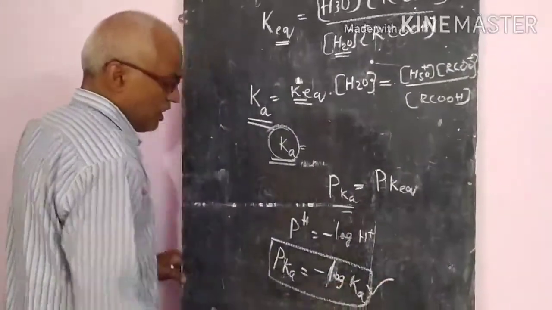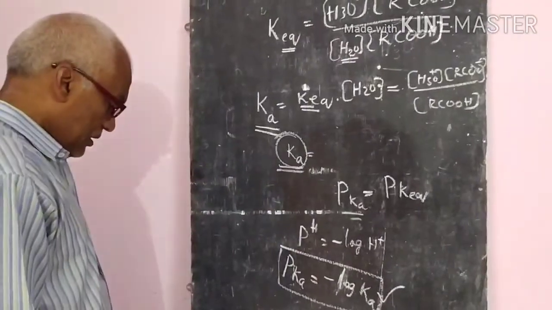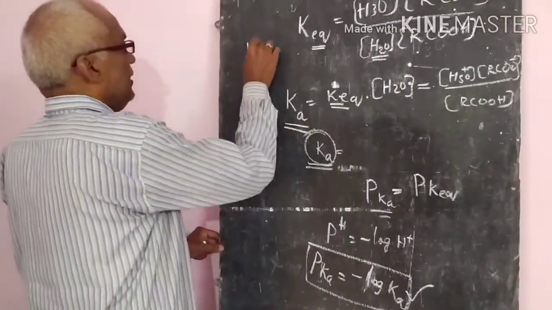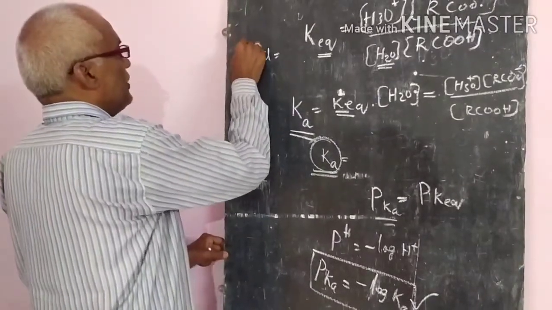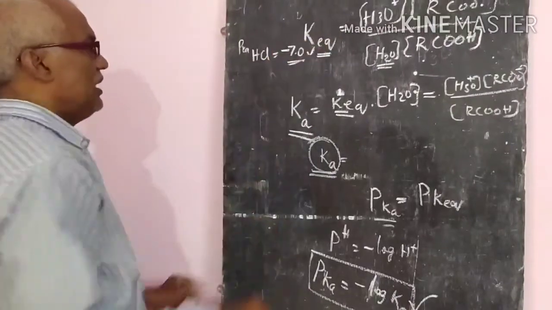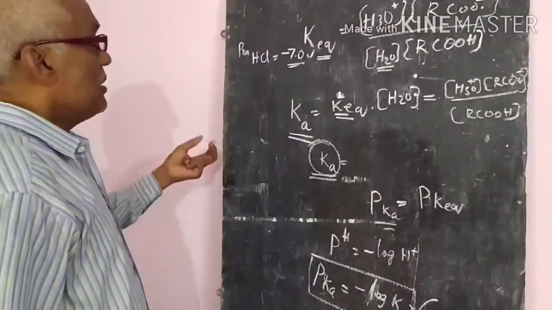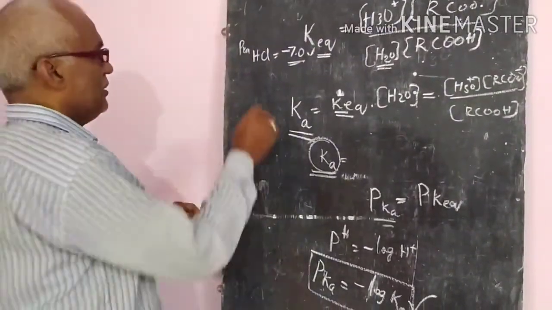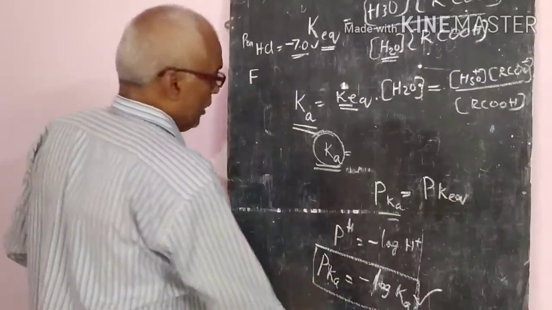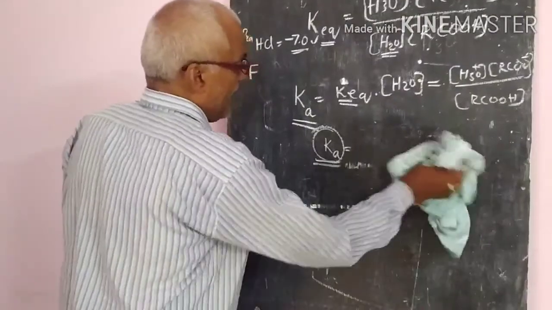By applying this formula, some pKa values are given. The pKa value of HCl is -7.0. But there are other acids too.